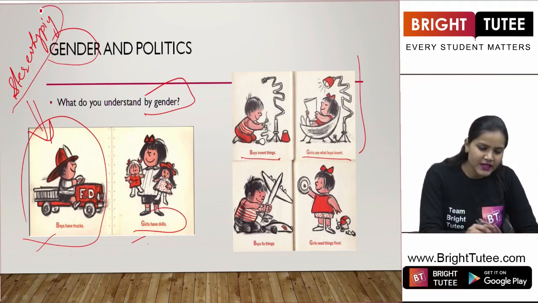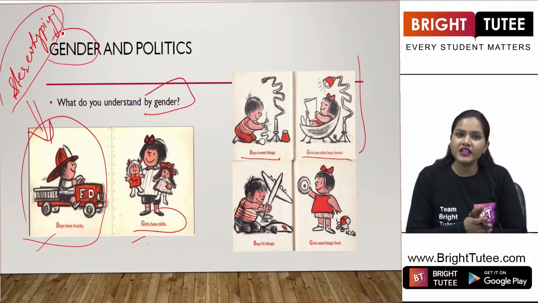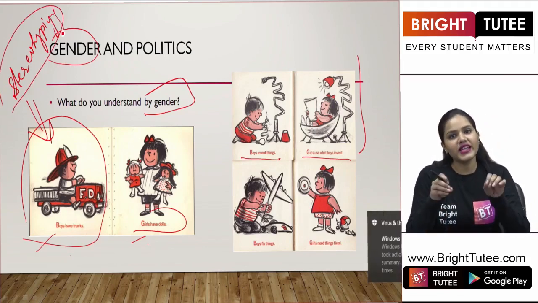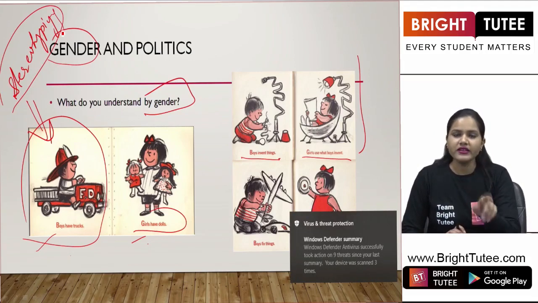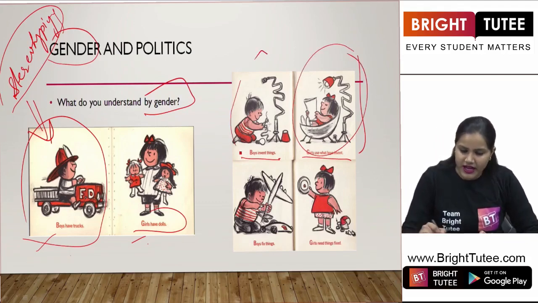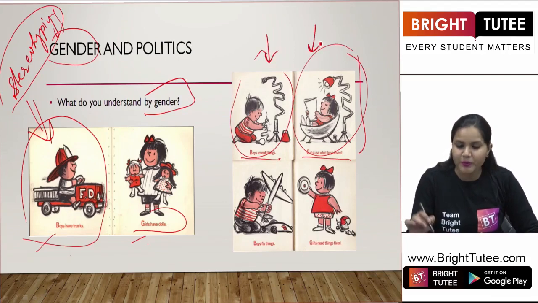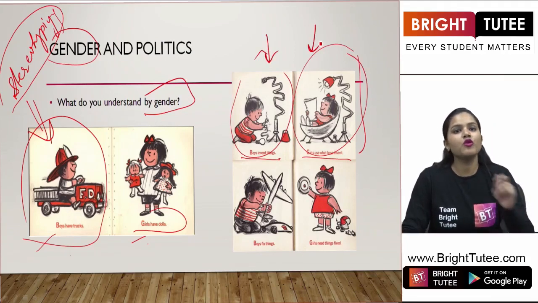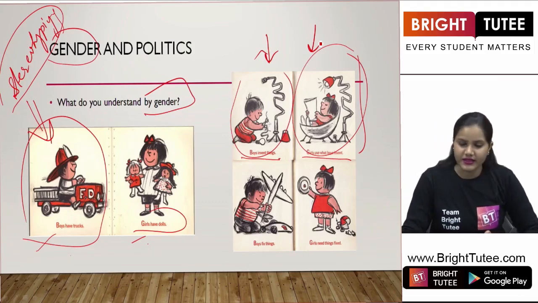So this is basic stereotyping, right? You have already learnt about the stereotypes and differences that exist in society. When we are talking about gender, definitely we are going to talk about the stereotypes that exist in our society pertaining to male and female, or boy and girl. That shows the gender division that exists in our society, right?